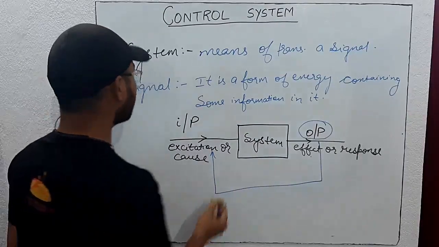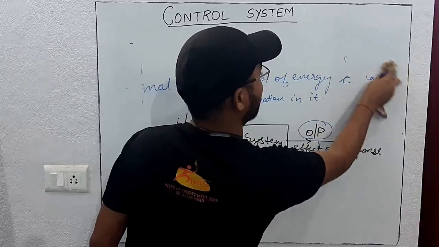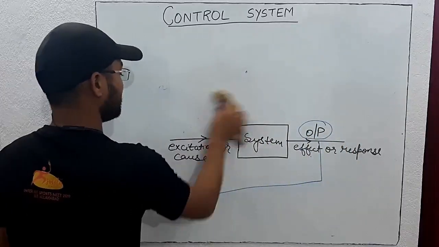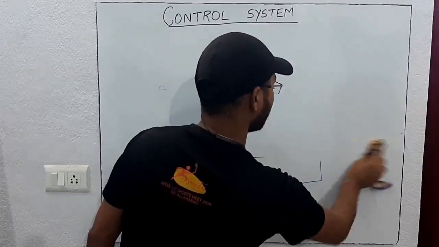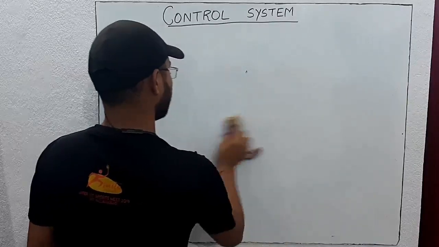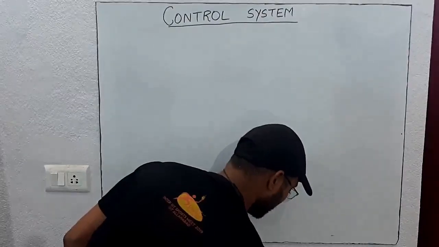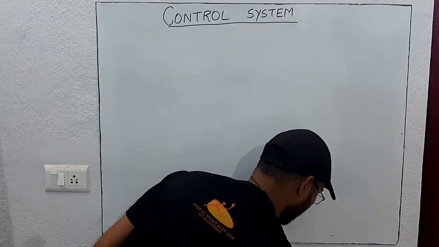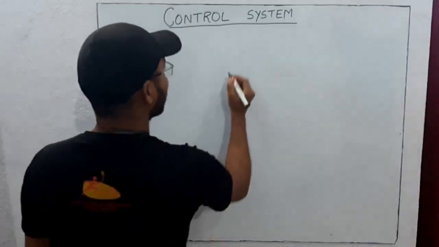We will see different types of control system and the differences between them. These are the basic information of control system. It is necessary to read, but in the GATE exam they don't ask theoretical questions; still, before starting the subject we should study definitions and terms.